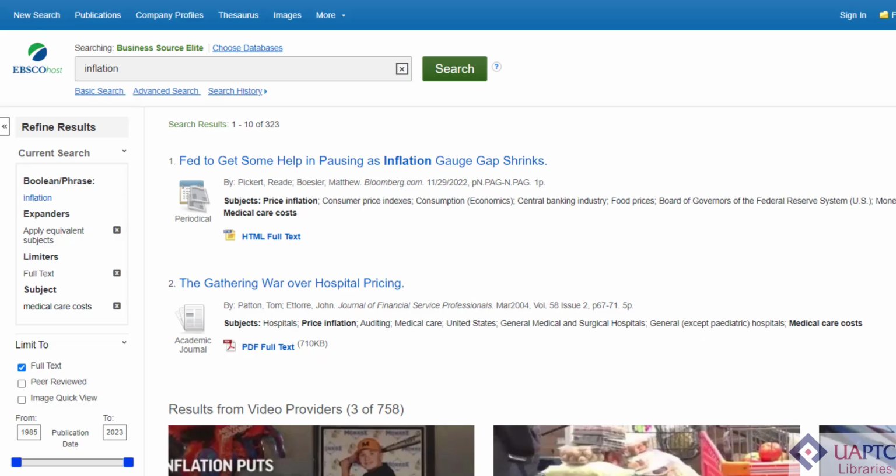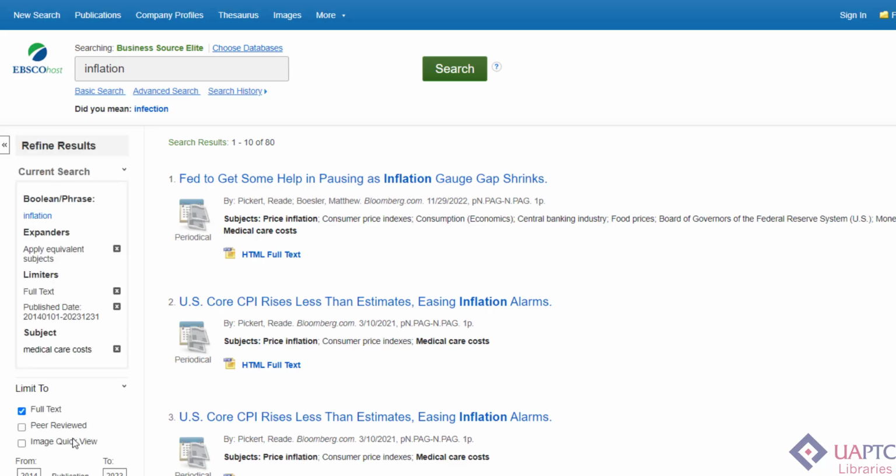Sometimes your instructor might require you to use recently published articles so that you are not using information that might be outdated. To limit your articles by date, use publication date to remove older articles from the results list. Let's replace 1985 with 2014, which will leave us with a list of articles published in the past 10 years. You click Enter to apply the date limiter.